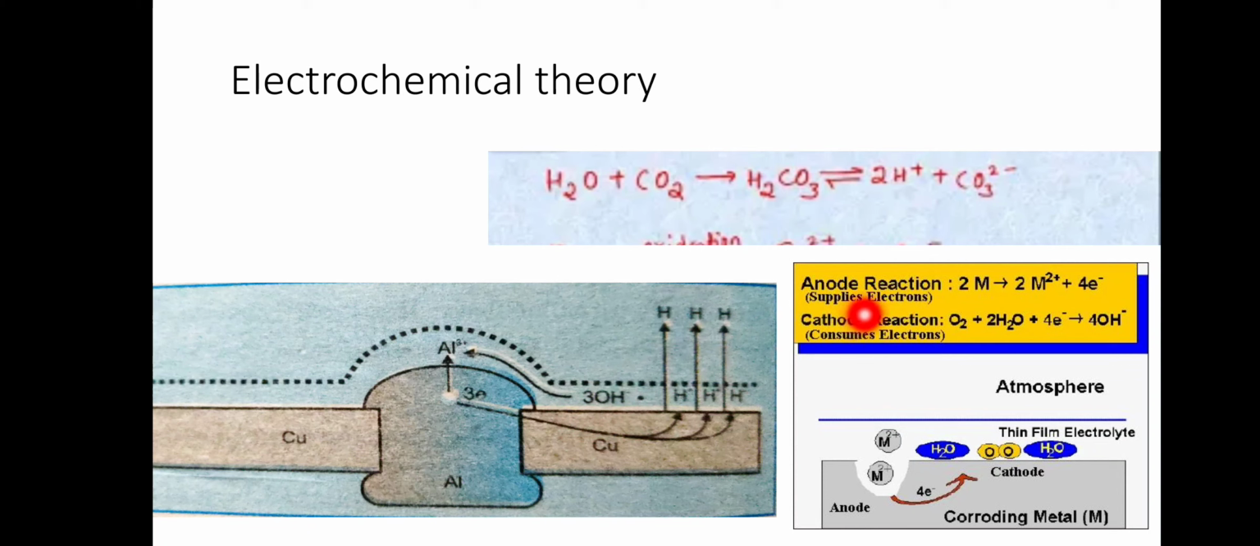At the anode, the metal releases electrons, and those electrons are accepted at the copper cathode by O2, H2O, and 4 electrons. They form OH negative ions, and the OH negative ions combine with aluminium. So in this process the active metal corrodes rapidly while the other remains intact.